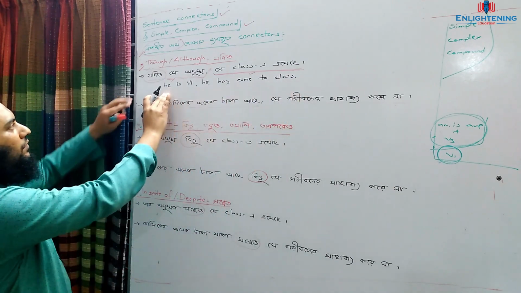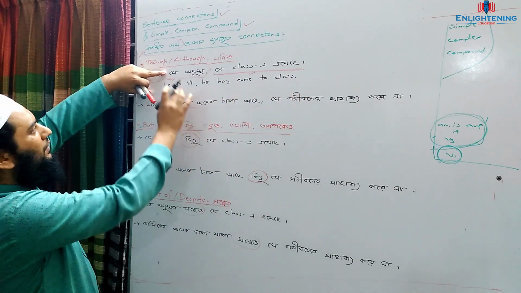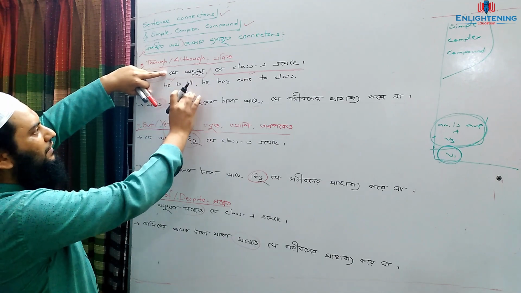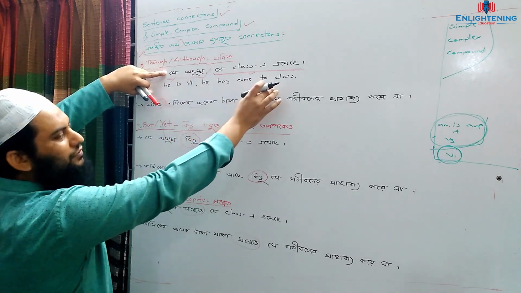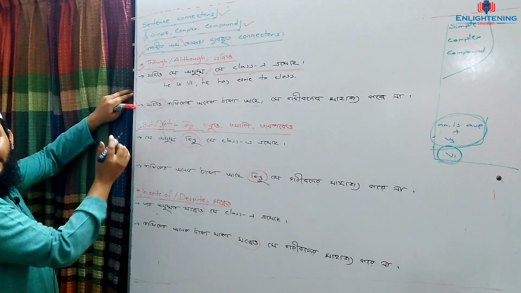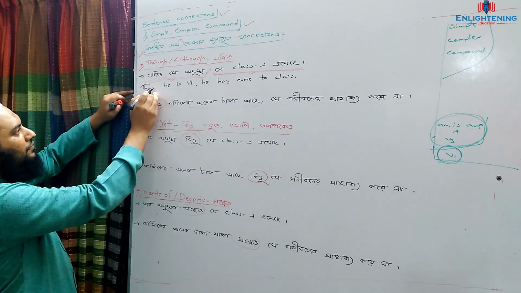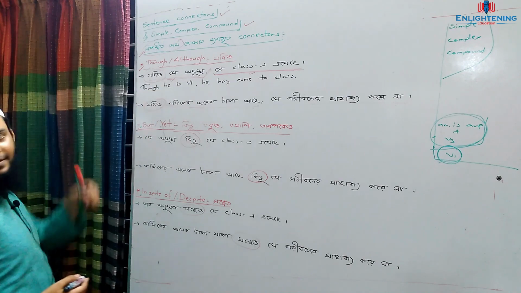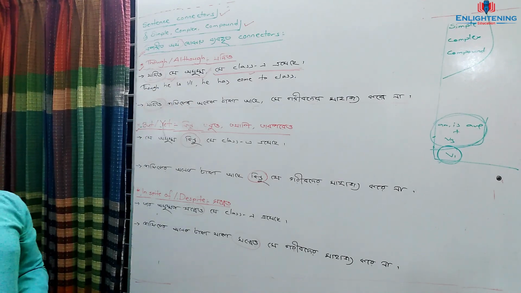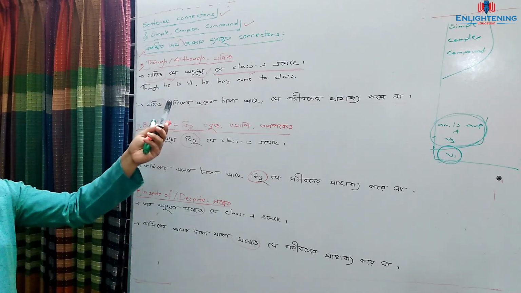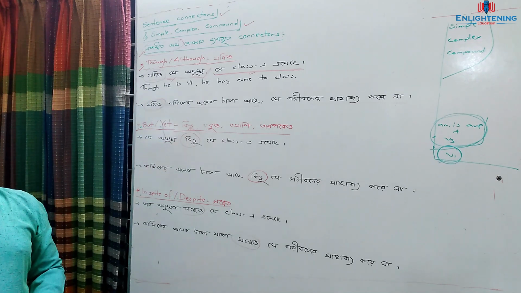সে অসুস্থ, skip যদিও, সে অসুস্থ, he is ill. সে ক্লাসে এসেছে, he has come to class. যদিও in English is though. This is the sentence. যদিও সে অসুস্থ, সে ক্লাসে এসেছে. Though he is ill, he has come to class. Is it very hard? Okay.